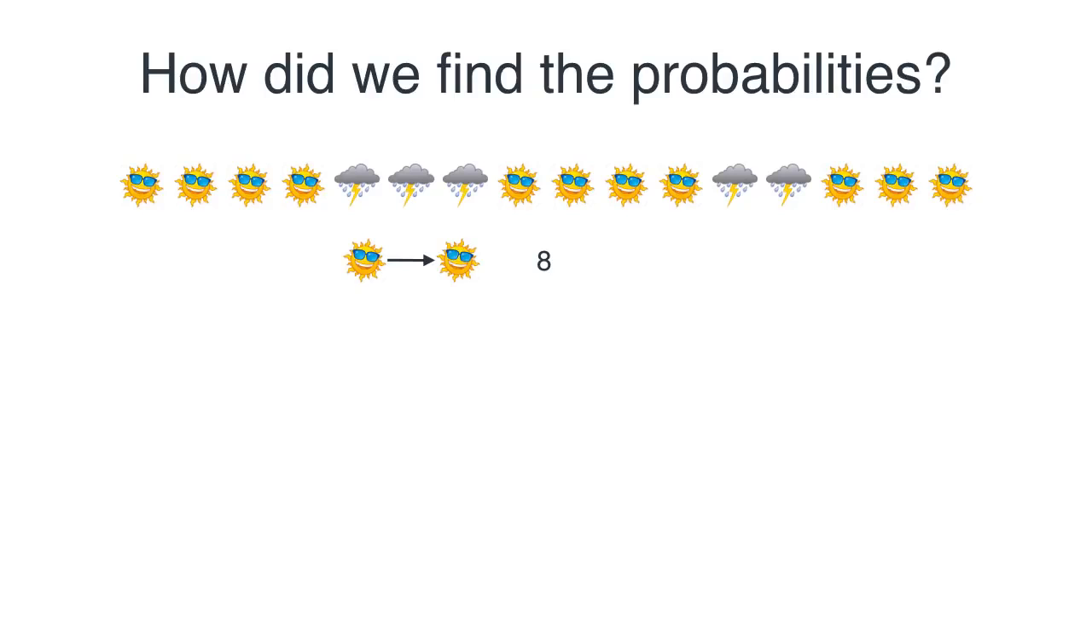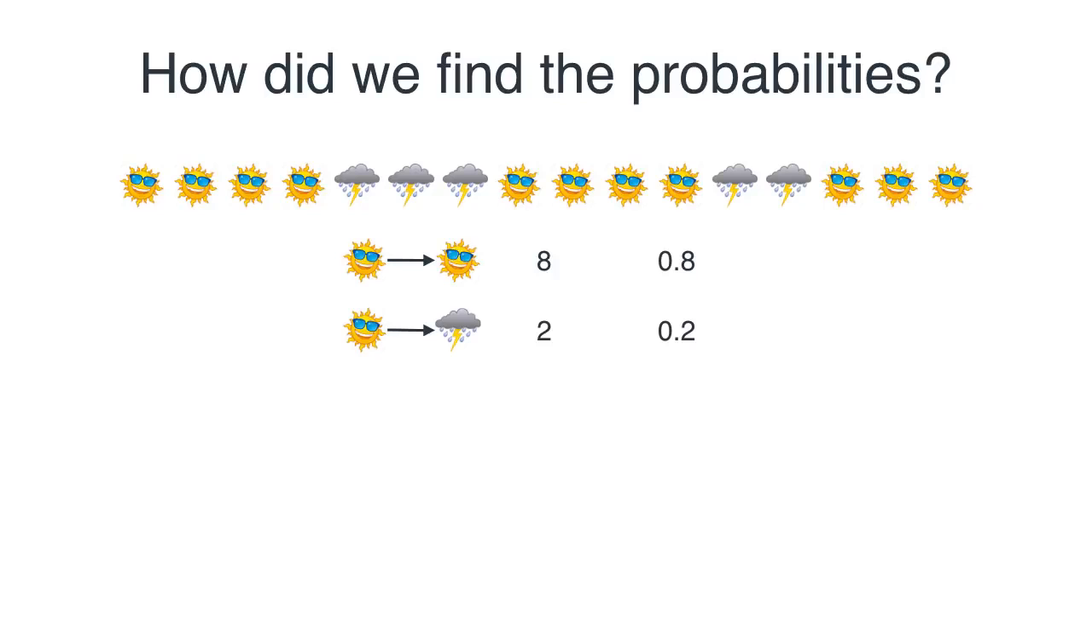And how many times does sunny and then rainy appear? It only appears twice, in the 4th position and then further. So therefore, the probabilities are these numbers normalized, right? So if today is sunny, then tomorrow is going to be sunny with 80% probability and rainy with 20% probability.